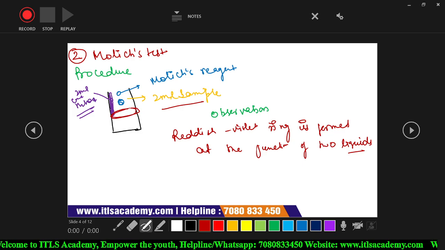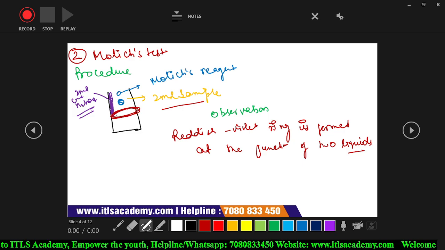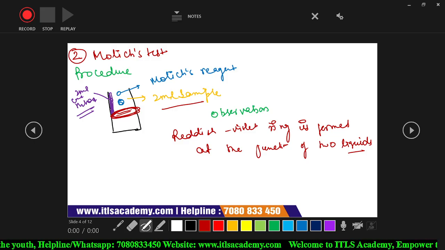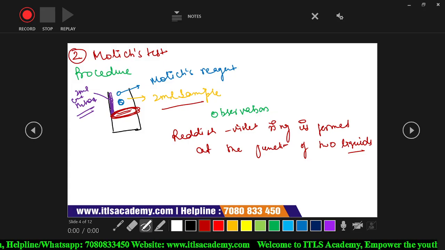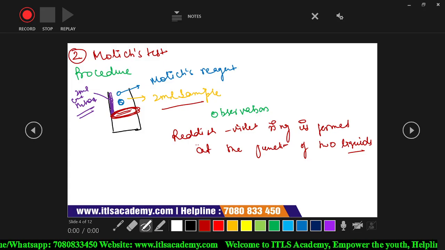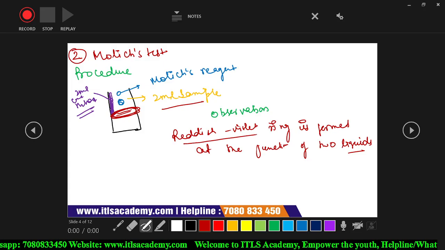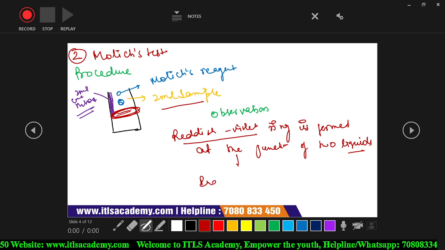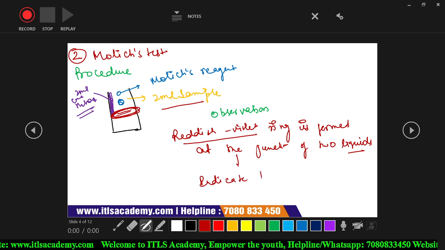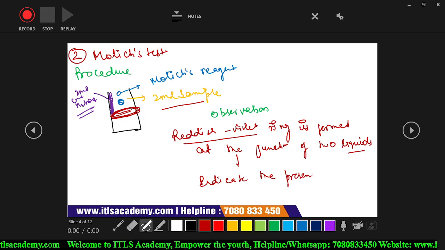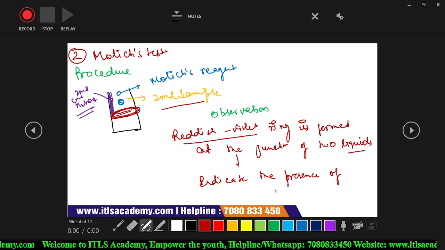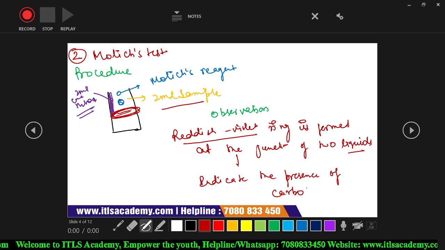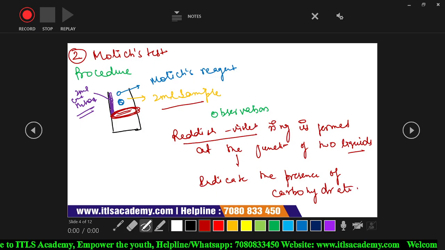This is the junction of the two liquids, meaning that the sample and sulfuric acid are two different types of liquids. So where these two liquids meet, at that junction a reddish violet ring is formed. Then it indicates the presence of carbohydrate. Clear?